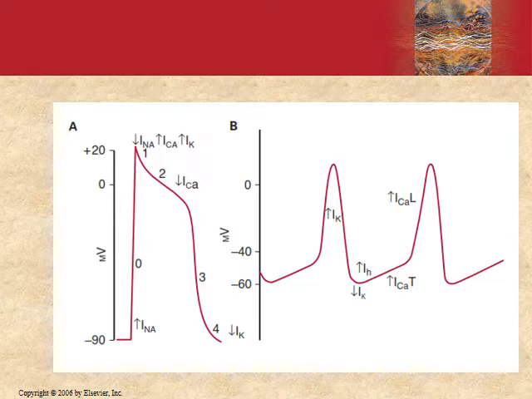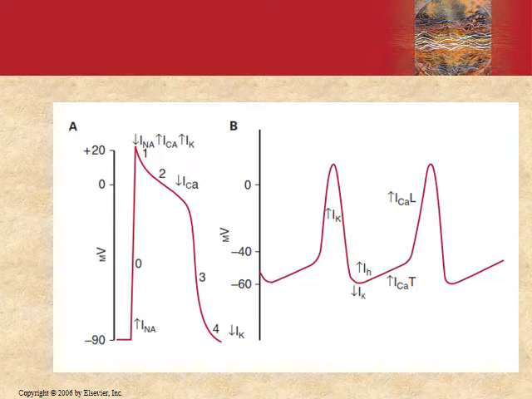Then phase 1, that is rapid repolarization, would be caused because of decreased sodium current or closing of the sodium channels. This plateau phase is achieved by opening of the slow type of calcium channels, which would cause the plateau phase. And then phase 3, the repolarization, is caused by, of course, the potassium efflux through multiple types of potassium channels. And at phase 4, it is completely repolarized.